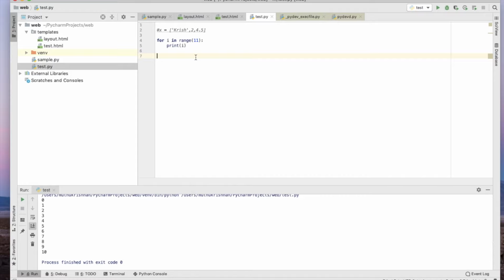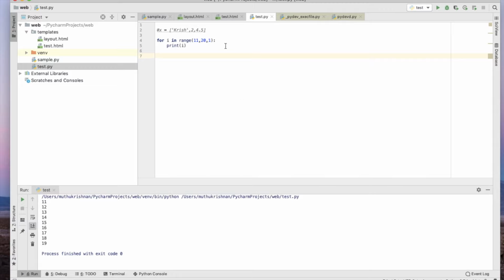Suppose I want to print only numbers from 20 to 30, or from 11 to 20, or anything. In such cases what I can do is range 11 comma 20, comma 1. Can you understand? This 1 is very important. Now it starts printing from 11 till 19.